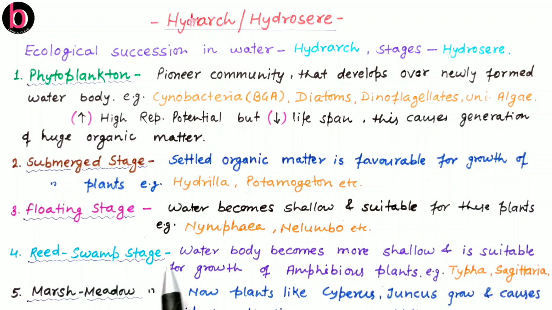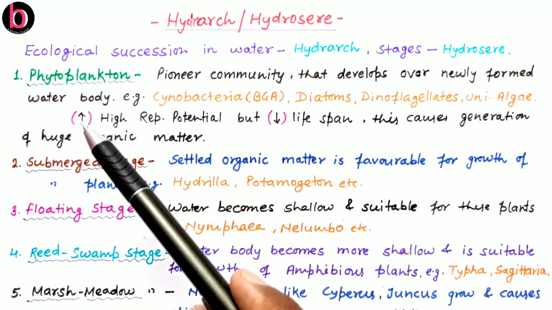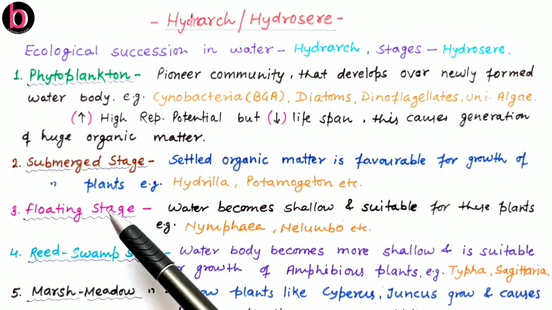The next one is the reed swamp stage. Earlier there was the death of phytoplanktons, then submerged plants, then the floating stage, and all these cause more and more humus formation and organic enrichment in the water body. This causes formation of a shallow water body, and the conditions are now suitable for the growth of amphibious plants, meaning plants which have their roots underwater but most of their parts outside, in air. These plants are like Typha and Sagittaria.